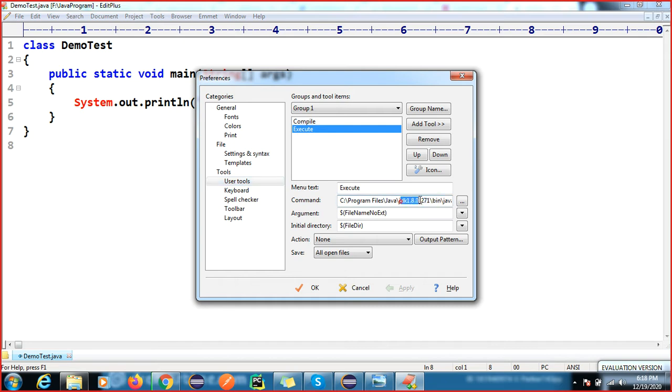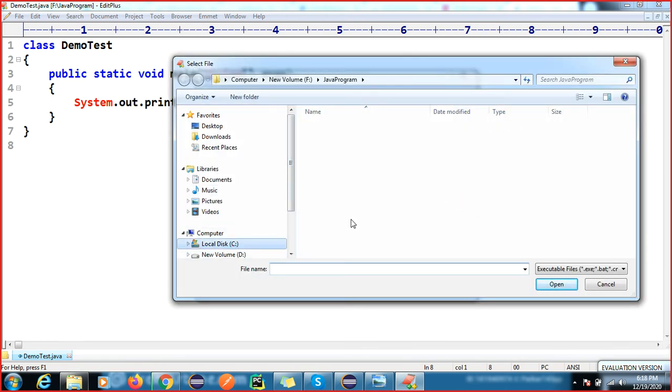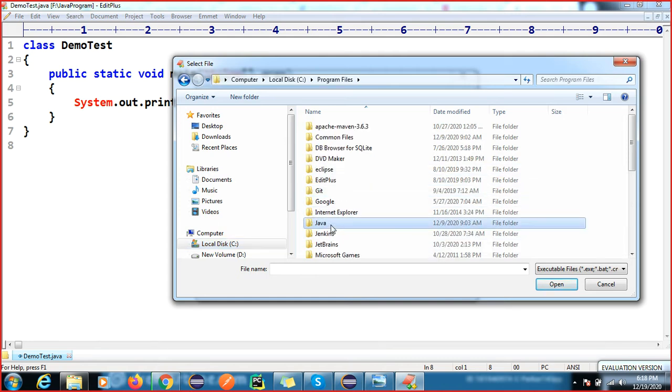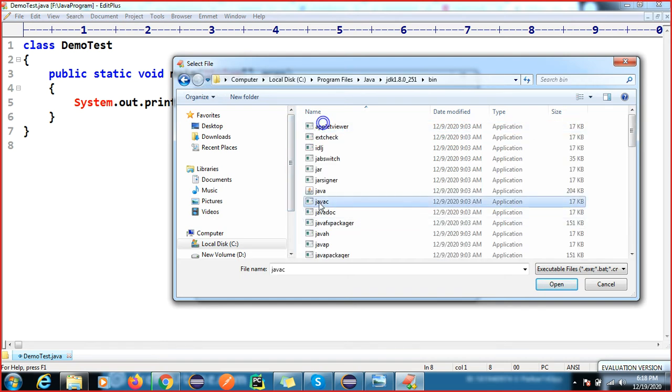You can see the JDK version is different, right? Got it, right? Before, in my system, a different JDK was there. So I'm just going to change the path of this. Okay, Files, Java, and sorry, bin, and javac.